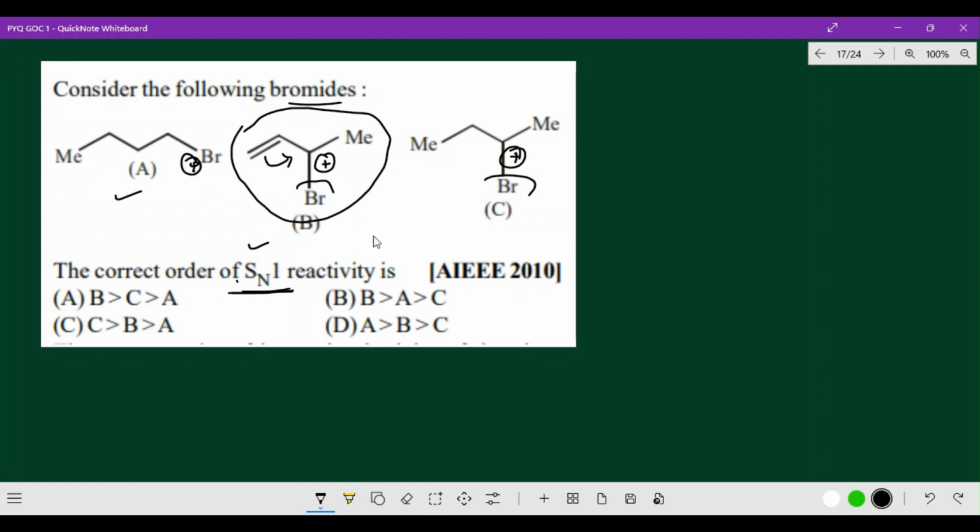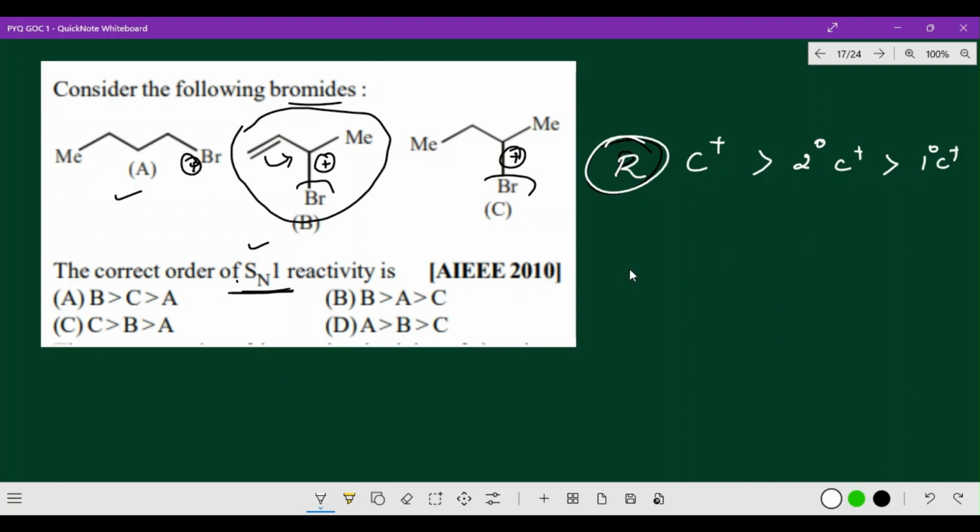So according to carbocation stability, the resonance carbocation is more stable than the secondary carbocation, then the primary carbocation.